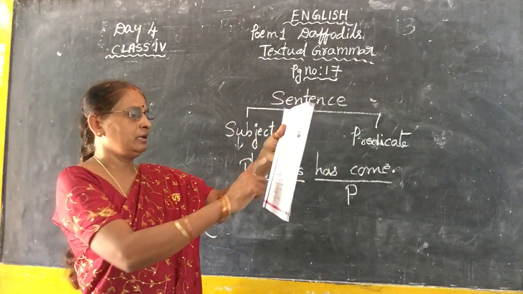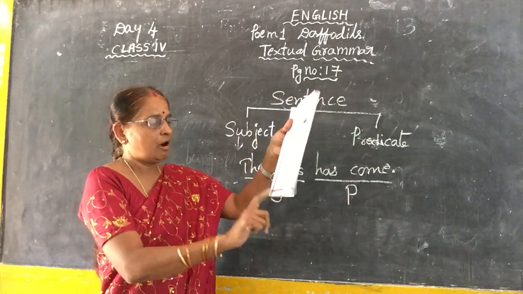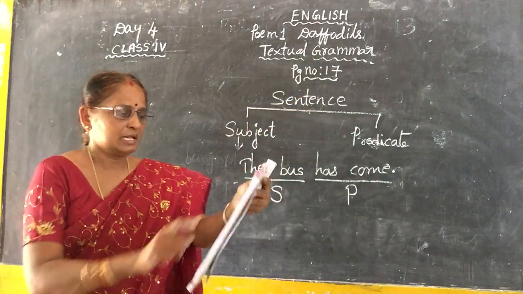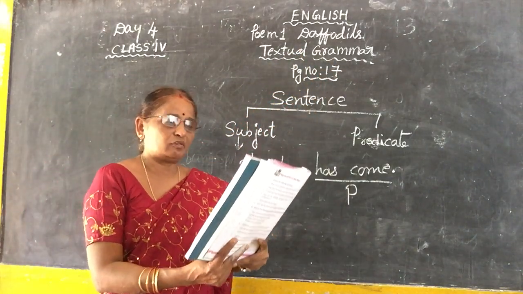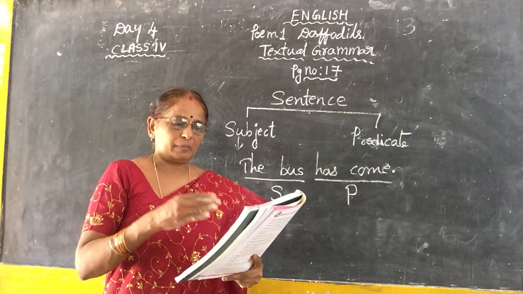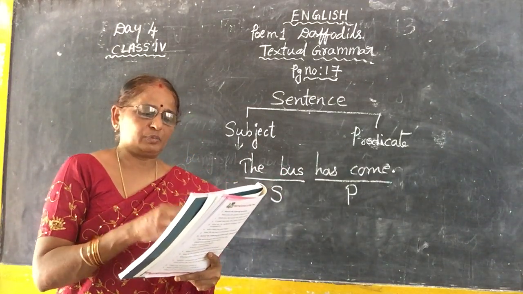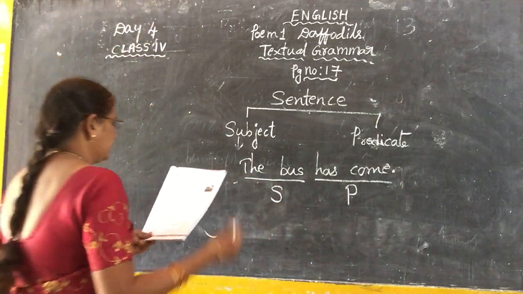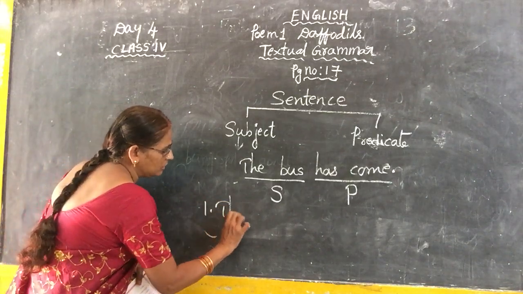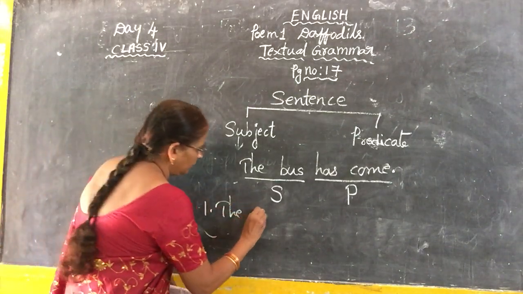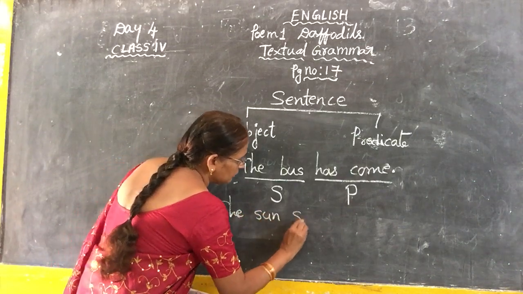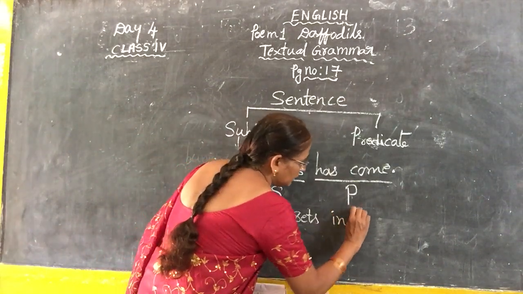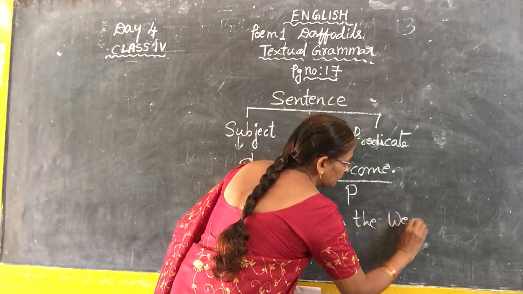See here, they have given sentences 1 to 6 of exercise E on page number 70, poem number 1, Daffodils, textual grammar. See here, 1 to 6 sentences. In the given sentences, separate the subject and the predicate and write them in the given blanks. See what is the first one, children? The sun sets in the west. Look at the board. The sun, sets in the west, children.